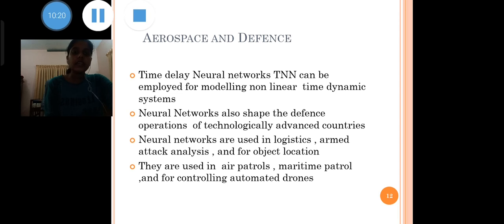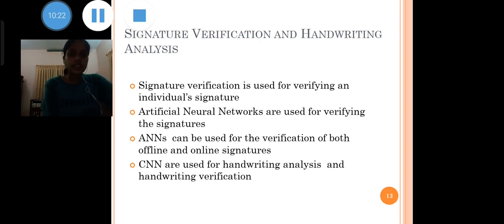Now, the next application is signature verification and handwriting analysis. From the words themselves, we can understand that signature verification is used for verifying an individual's signature. Artificial intelligence is used for verifying signatures.